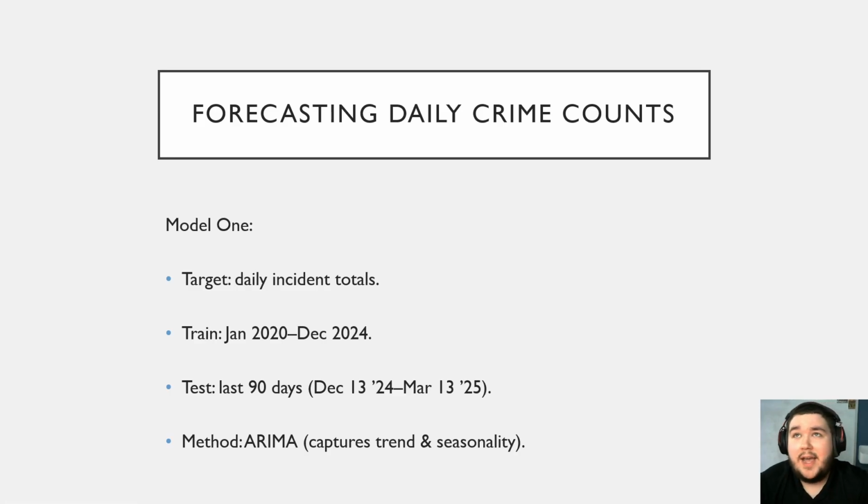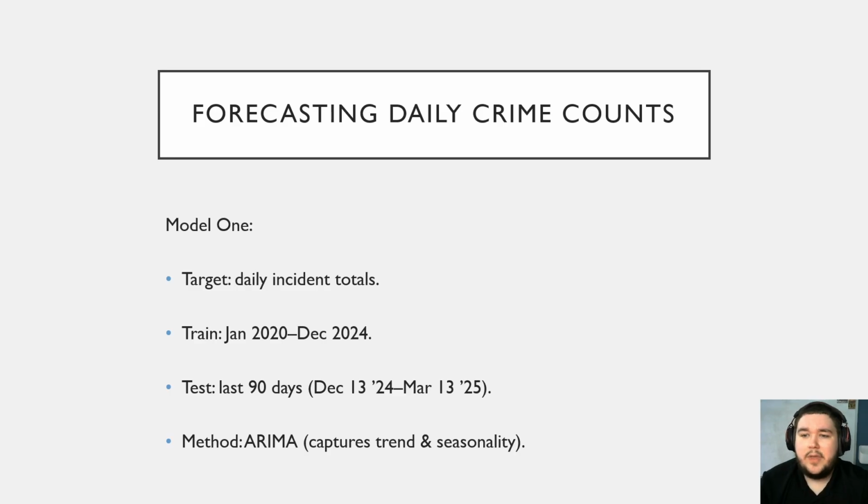So starting out, forecasting daily crime counts. I aggregated the dataset into daily totals and split it in chronological order. Everything before December 13th, 2024 was used for training. That is 90% of the data. The most recent 90 days are used for testing. So everything from December 14th to March 13th, that was our test group.